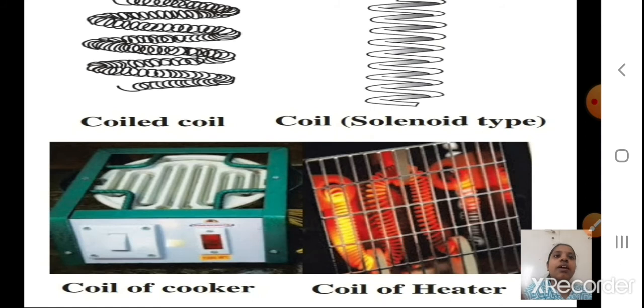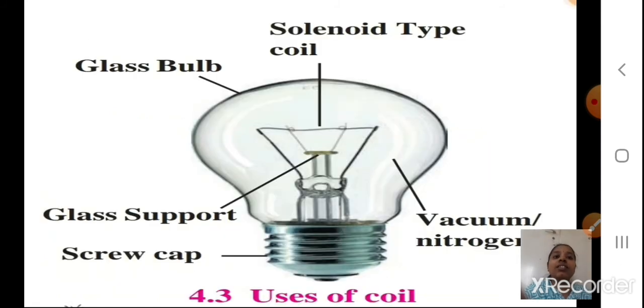Yes, now see here. Next you can see the electric bulb. So this is the diagram for the electric bulb. You are going to study this diagram. Okay, students. So you have a glass bulb, a solenoid type coil is there inside. You have vacuum, or nitrogen otherwise. You have a glass support. You have a screw cap.